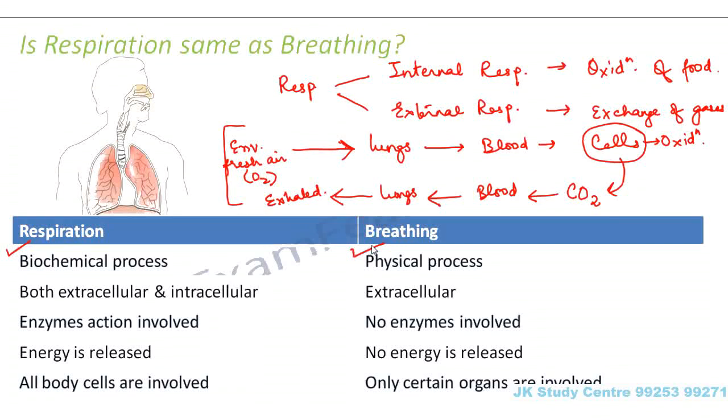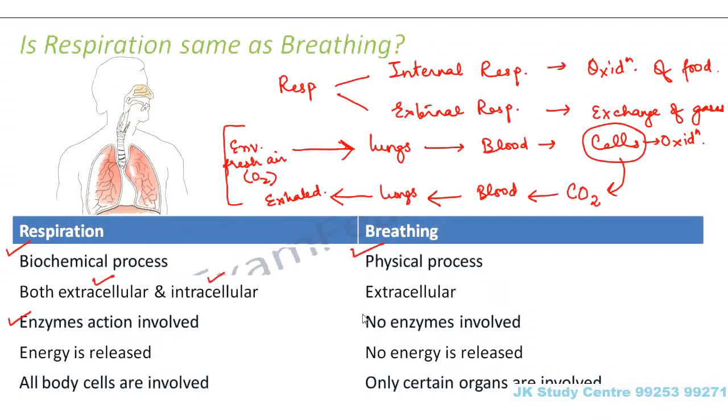Respiration is both extracellular and intracellular. That means within the cell also certain things are happening. For example, oxidation of food takes place within the cell, so that is intracellular, but at the same time there are some extracellular things happening, that is the exchange of gases. But breathing is all about extracellular. It is just exchange of gases. In respiration, enzyme action is involved, because in respiration chemical equations are involved.